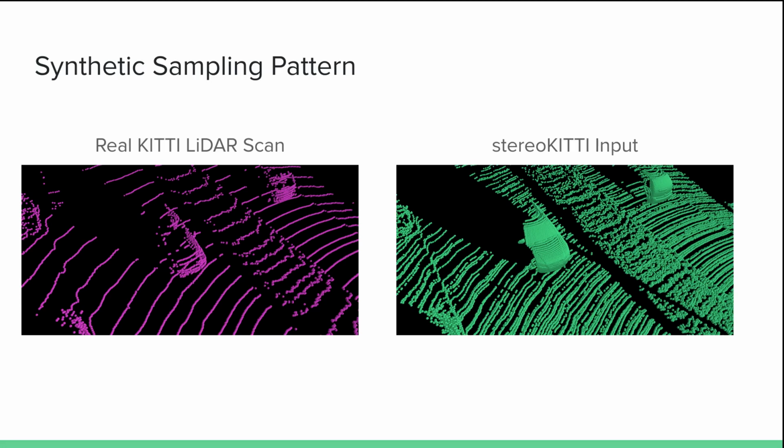The result of this process is that the moving objects end up with a very distinctive sampling pattern that distinguishes them not only from the background, but also from cars that weren't manually identified as moving. As we'll show, this sampling pattern essentially gives away the answer to the problem of finding moving objects in the scene.